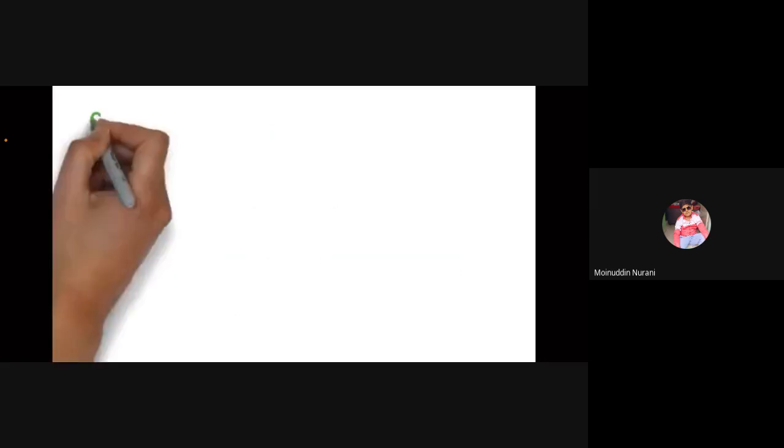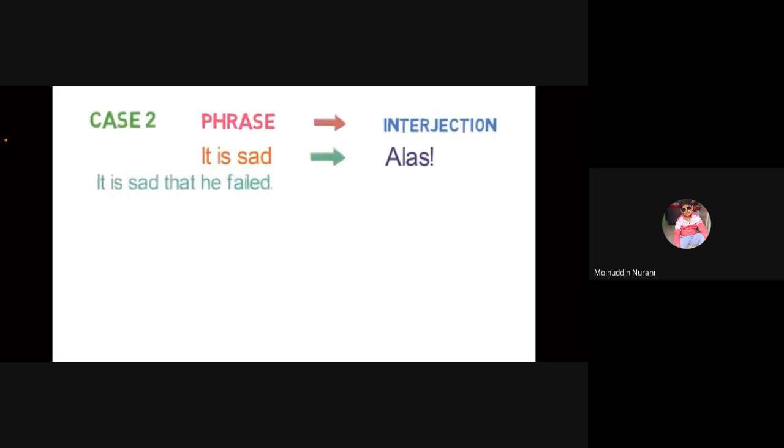Let's look into case 2. Here phrases in a sentence will be replaced by a proper interjection. For example, it is sad will be replaced by alas. Let's look into an example of it. It is sad that he failed. After conversion, the sentence will be alas, he failed.